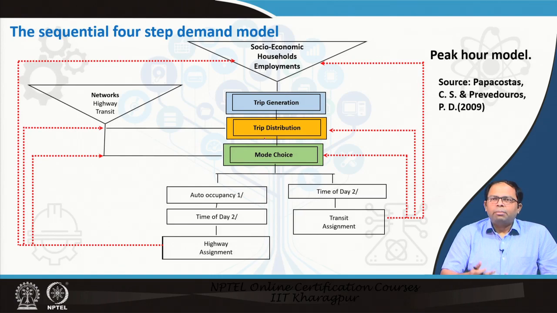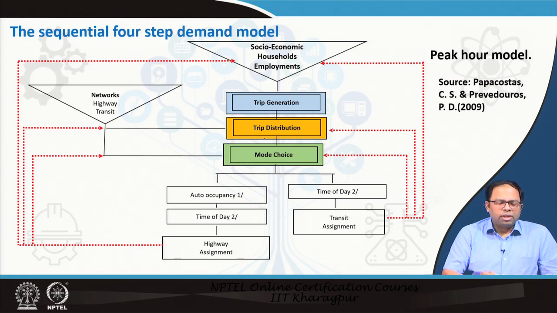Next, we primarily want to do it for a certain time of the day. It could be for peak hour, non-peak hour, or for every hour we can determine what is going to be the mode choice in that particular zone to zone movement. And once we do that, we can have people going into cars or two-wheelers or public transit, and public transit again could be of different types, like rail, bus, and so on. So, this goes in two directions. One is towards the transit network and the other is towards the highway or the road network.